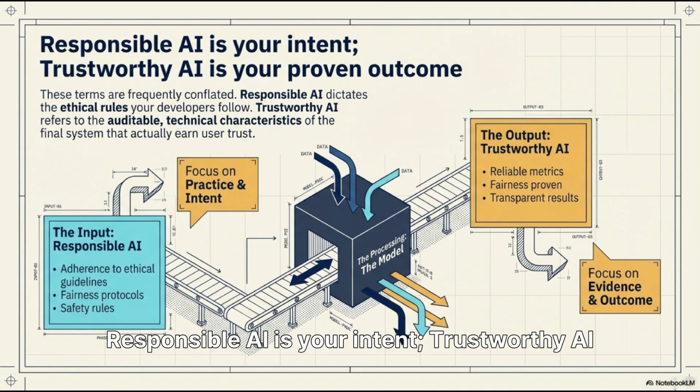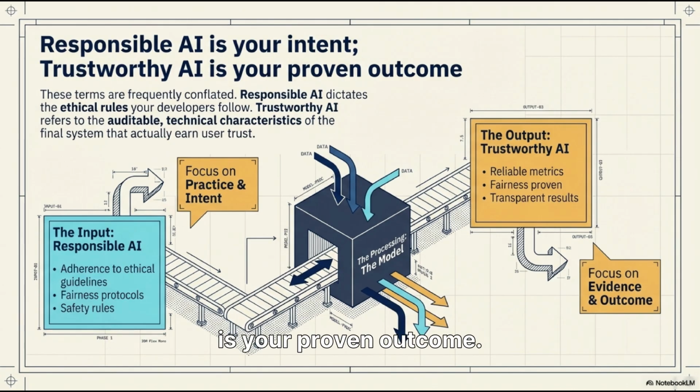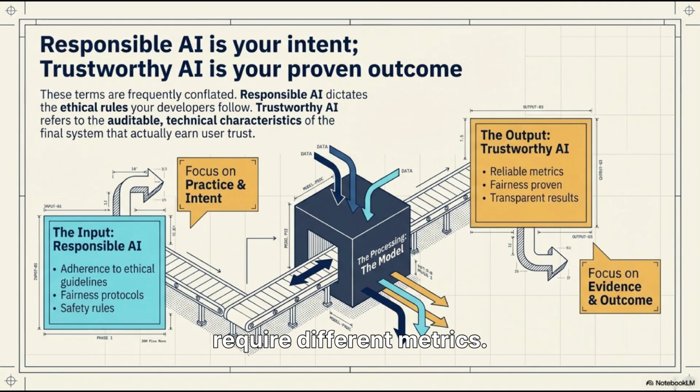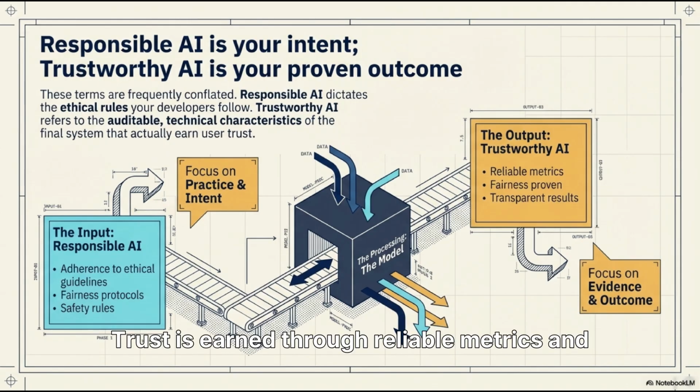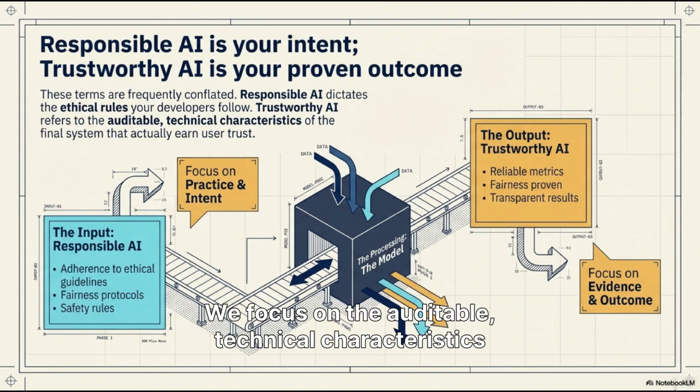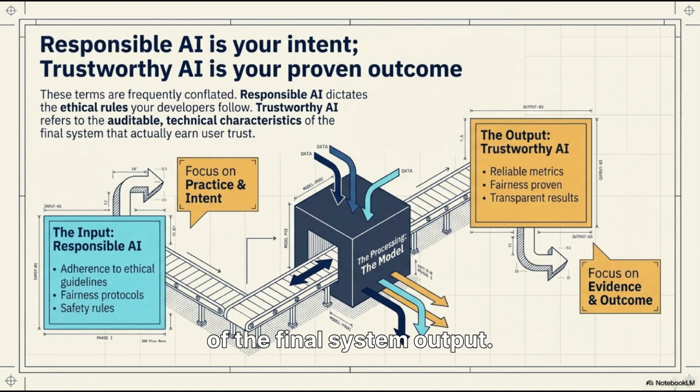Responsible AI is your intent. Trustworthy AI is your proven outcome. These terms are frequently conflated, but they require different metrics. Trust is earned through reliable metrics and proven fairness. We focus on the auditable, technical characteristics of the final system output.